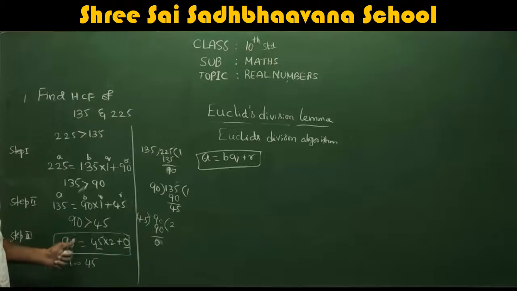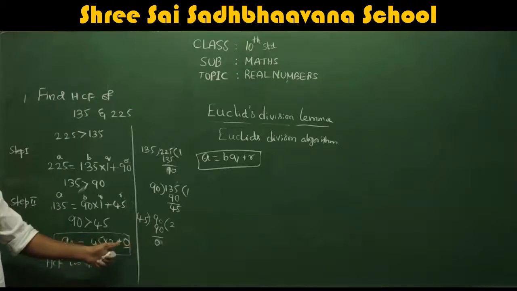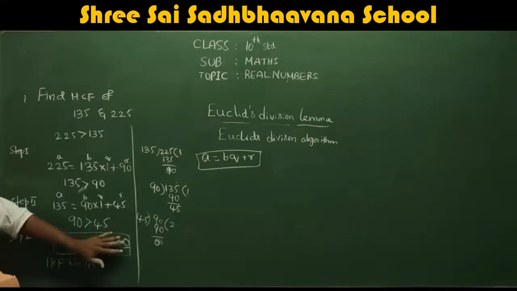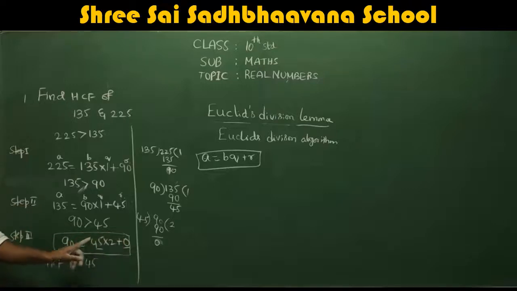At the last step where you got remainder 0, the divisor is considered as the HCF. I hope you understood what I said.